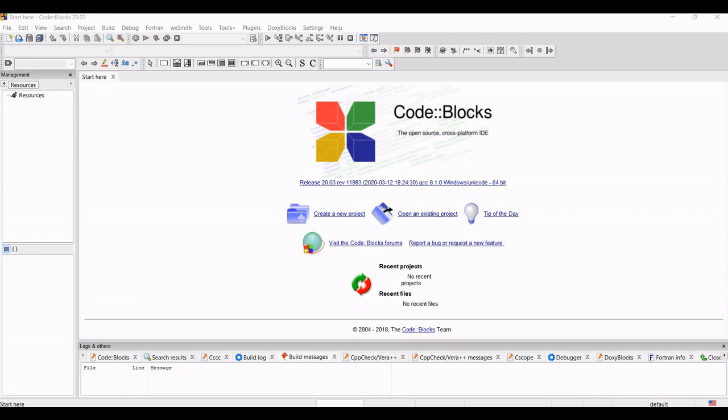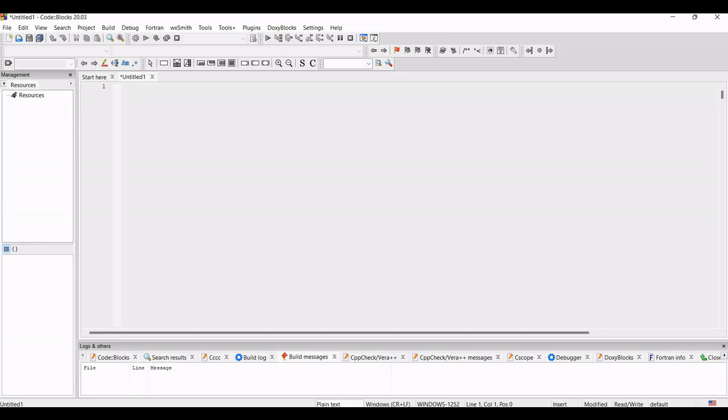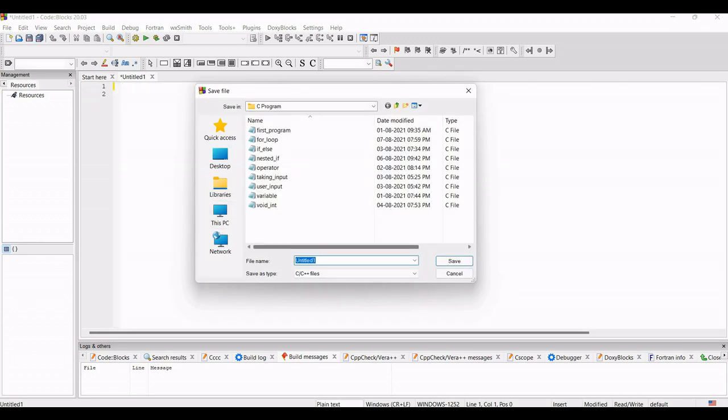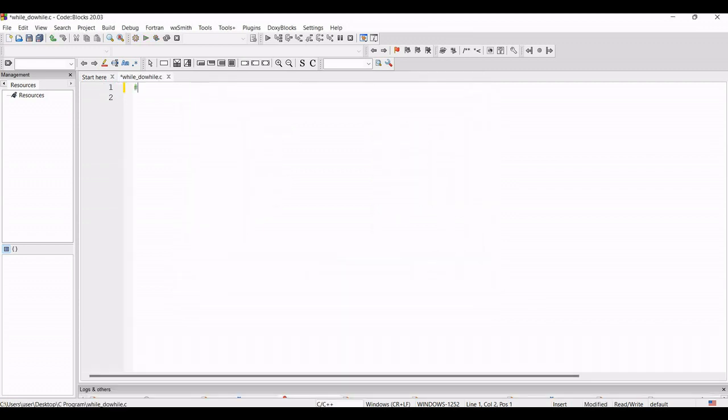So let's start. First, in a new empty file, I will save the file name as, here I will discuss about while loop. So while and do while are two different types of loop, and then the .c extension. First of all, I will include the header file, #include stdio.h, and then int main. From there the execution will start, and here we will write our code.